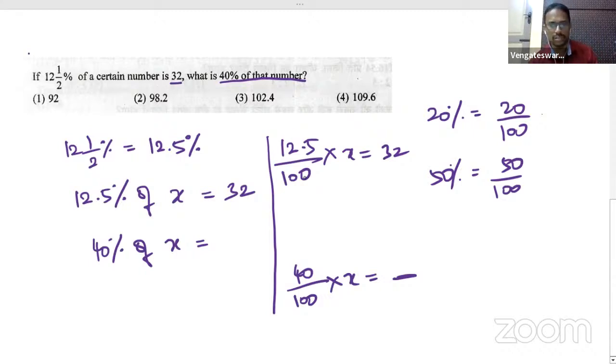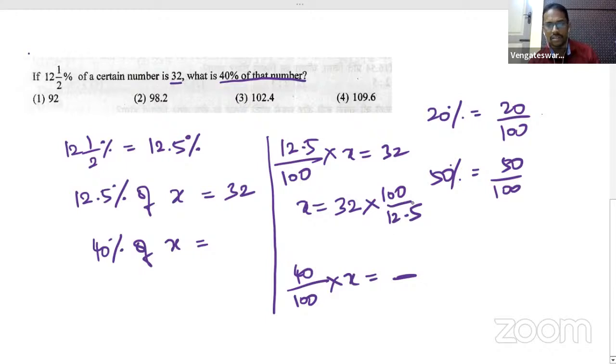So how do I manage to get this? I can write this as 12.5 by 100 into X is 32. That means if I need to find the value of X, I will do 32 into 100 by 12.5. So this will give me the value of X. Okay, how can I simplify this?